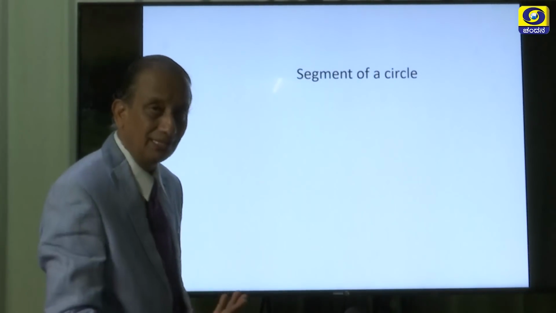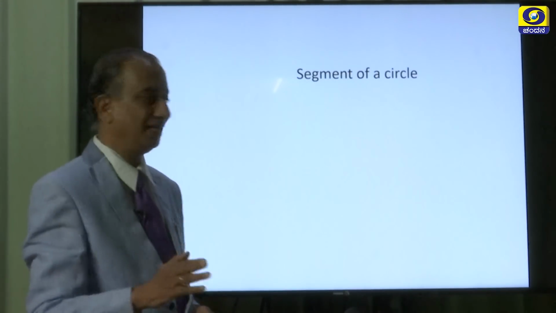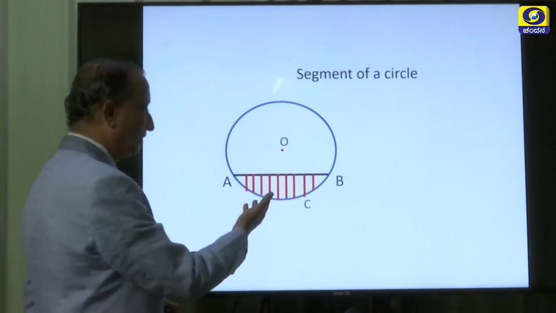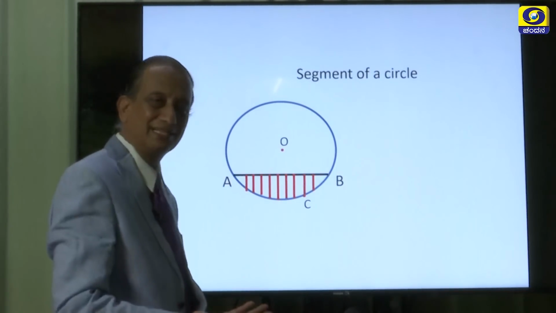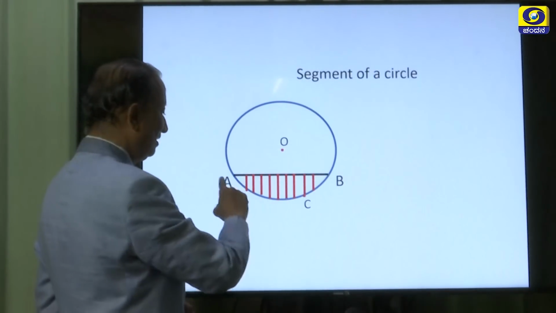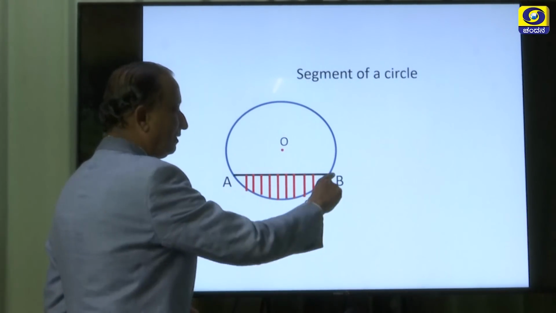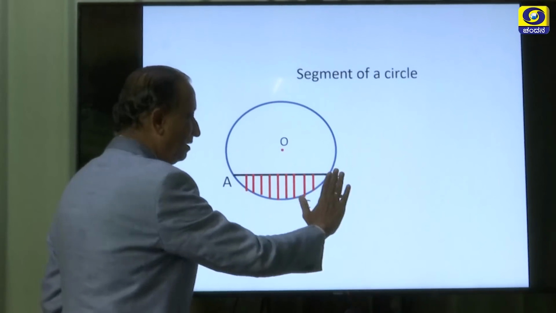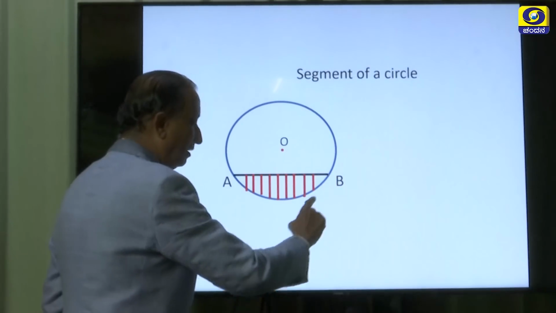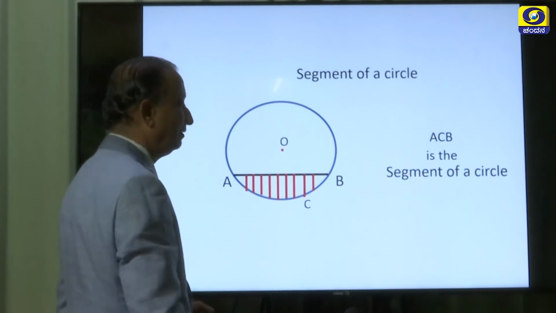Now, another interesting term we need to understand is the segment of a circle. What do you mean by the segment of a circle? See, there is a lot of difference between a sector and a segment. Segment is this portion which has been highlighted here. AB is a chord and this is a minor arc ACB, and this region bounded by this chord and this arc is called the segment of a circle.